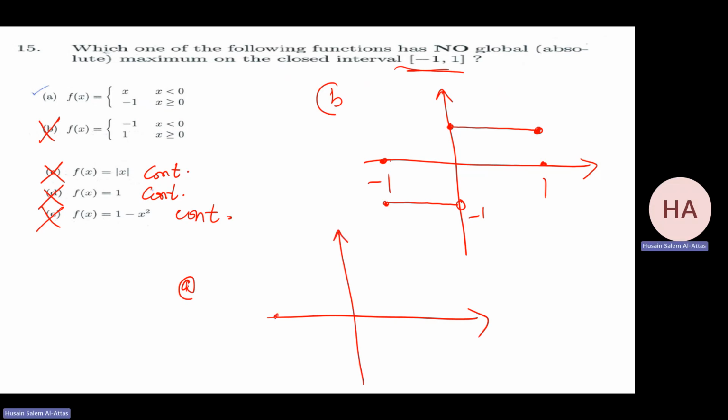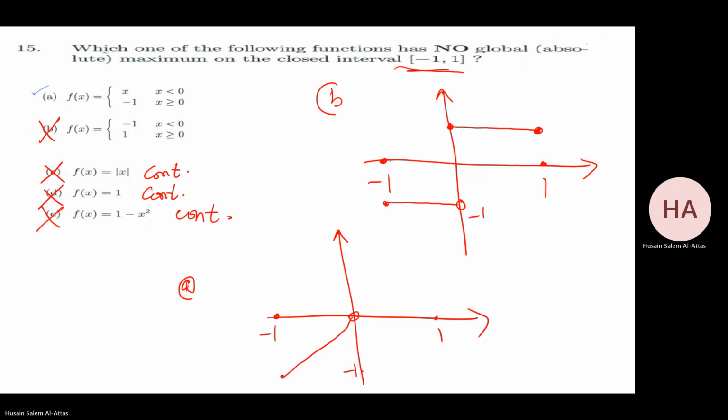Now A, let me graph it too. I want it between minus 1 and 1 over this interval. If x is negative, it's x. So it will be something like this, but it's open here. This is minus 1.